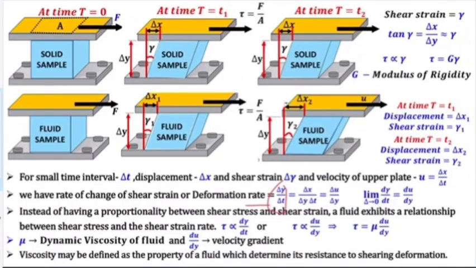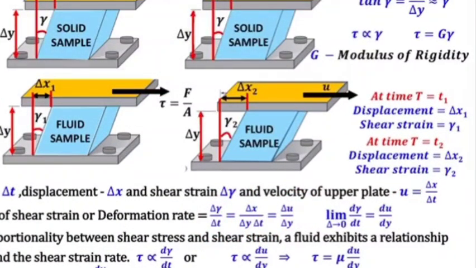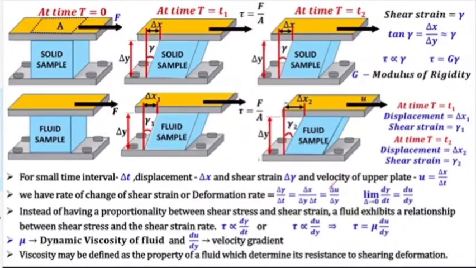Now delta gamma can be written as delta x by delta y. Now delta x by delta t is u, so I can write it as delta u by delta y. If you notice here, I have written delta u and not u. Delta u means, see, this lower plate velocity is 0 and upper plate velocity is u. So delta u is the upper plate velocity minus the lower plate velocity, u minus 0, so it is equal to u.